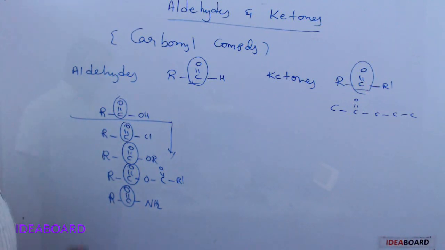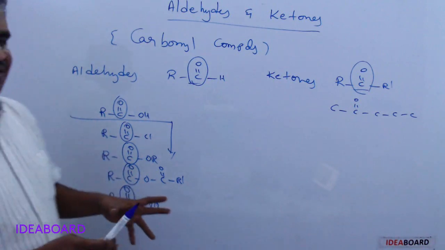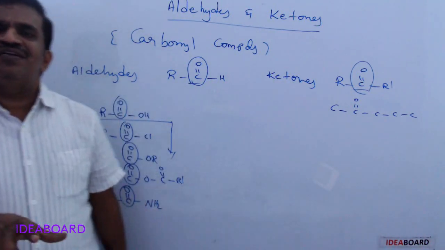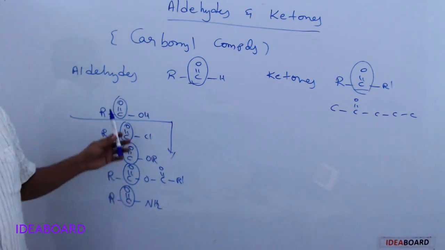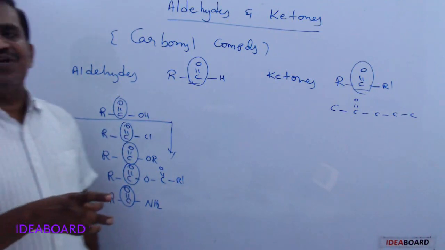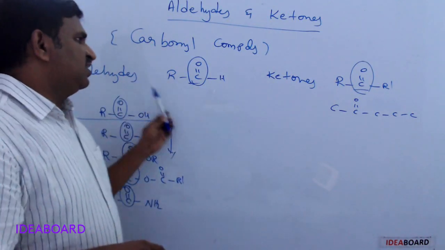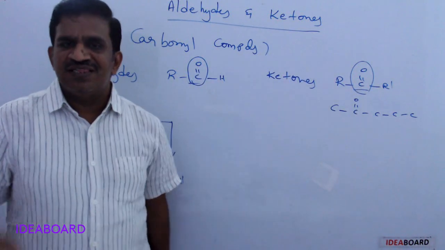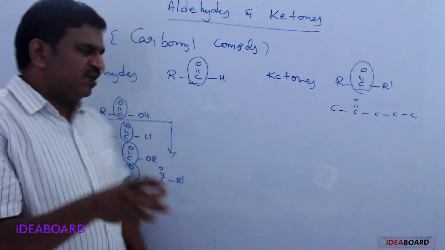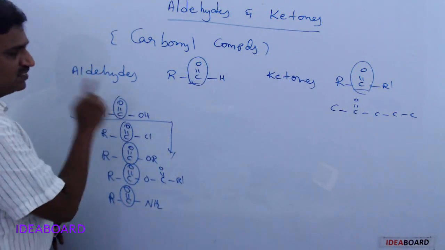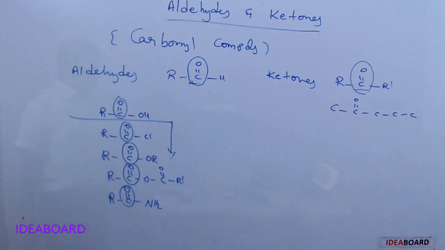Sometimes these are also considered, since they commonly contain a CO group, but the original carbonyl compounds are aldehydes and ketones only. They have only the CO group, but these have CO plus other groups also. Please remember that difference.